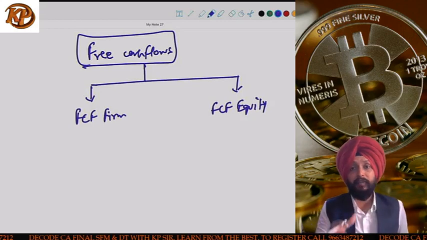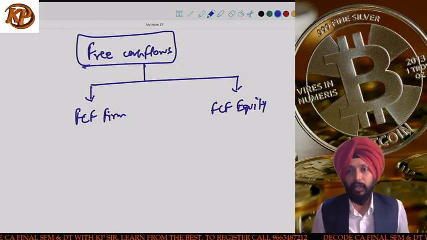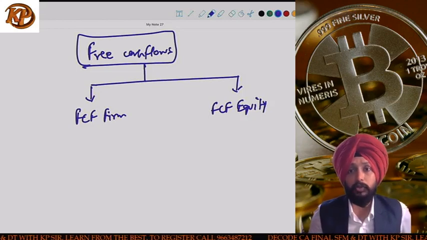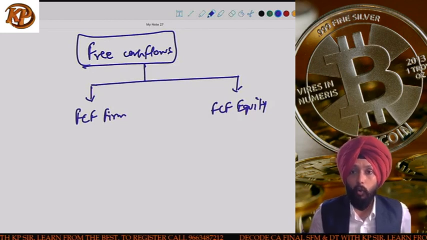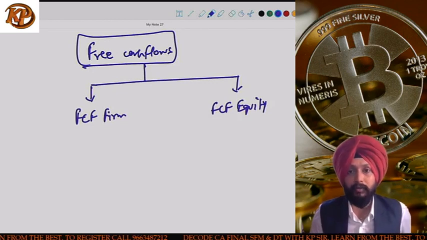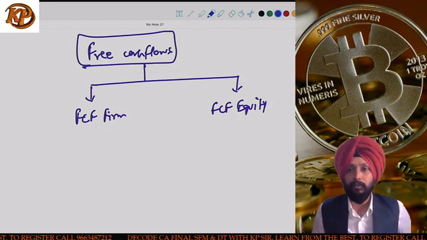Any money which is left after making investments in capex and working capital will be considered as free cash flow. Maybe you have huge profits, but we are not interested in your profits, because out of profits we want to know what is committed and what is not committed.